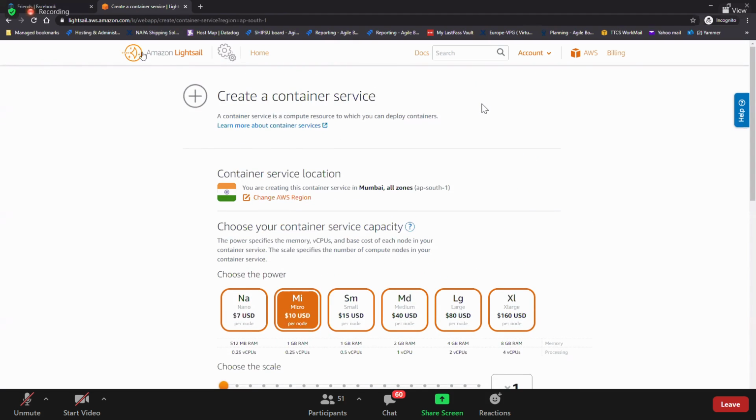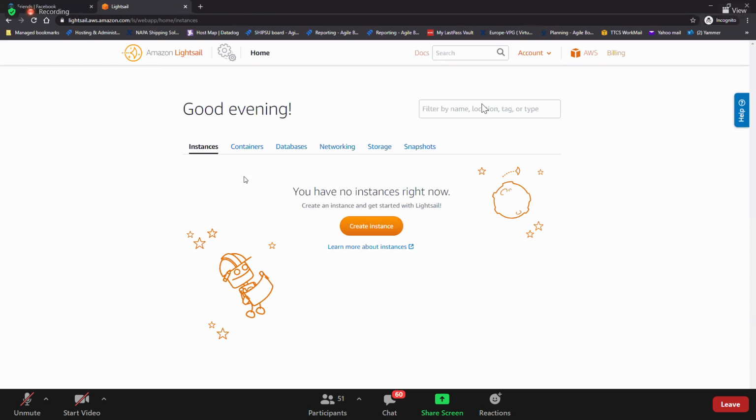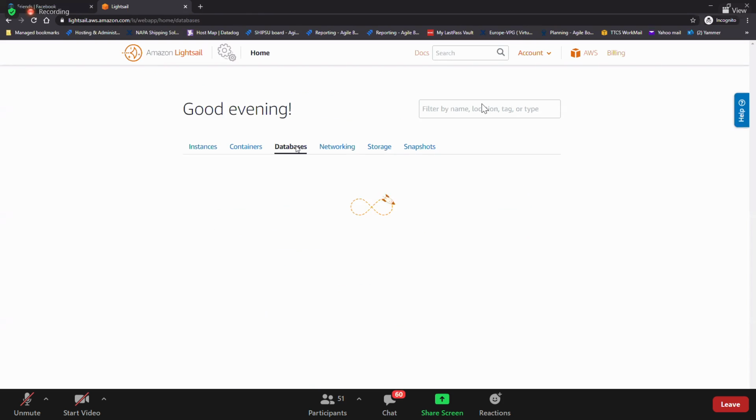Yes, you can host your image in your containers. Okay. Databases, we have the databases where you can go and create the databases here. But usually, where do we go to create a database? Which service? RDS, right. We go to the RDS service to create our databases. But here, Lightsail itself will provide the databases.